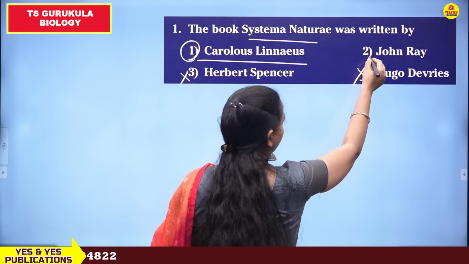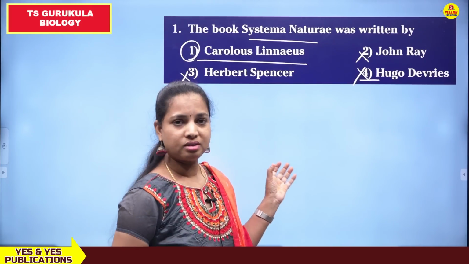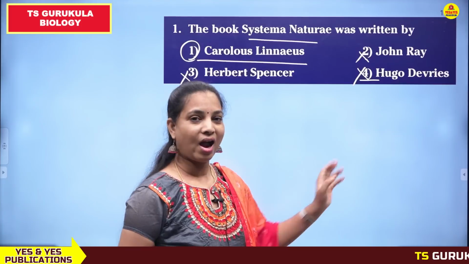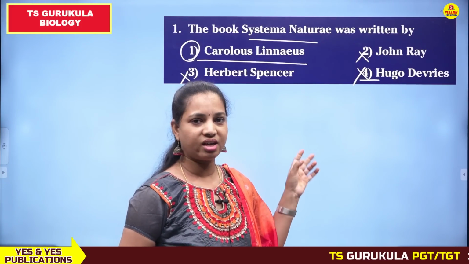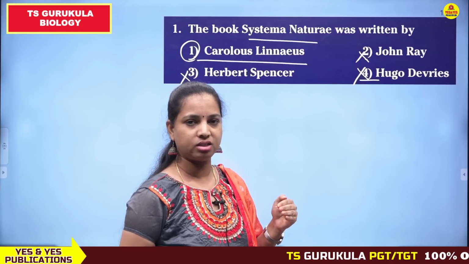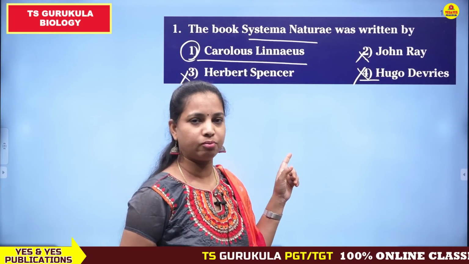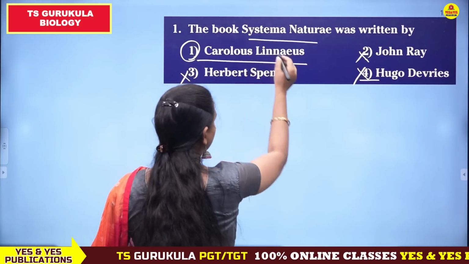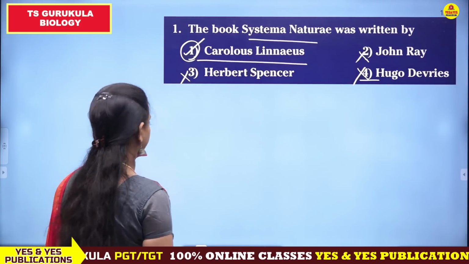And John Ray is known for the book Historia Generalis Plantarum. That book was written by John Ray and he was the scientist who applied the concept of species in the 7 hierarchical system of classification. లో 7 steps ఉన్న దాంట్లో స్పీషీస్ అనే కాన్సెప్ట్ ని ఫస్ట్ టైం యూజ్ చేసింది జాన్ రే. సో ఇక్కడ సిస్టమా నేచరే అనే బుక్ కి ఆథర్ కెరోలస్ లిన్నెయస్. ఫస్ట్ ఆప్షన్ ఇస్ కరెక్ట్ అండ్ రిమైనింగ్ ఆల్ ఆర్ ఇన్కరెక్ట్.